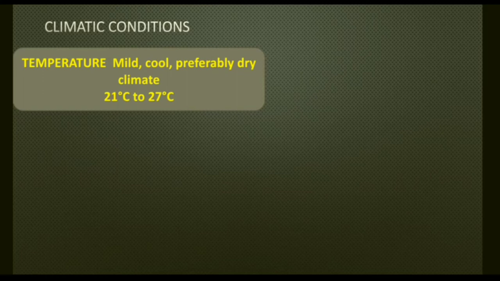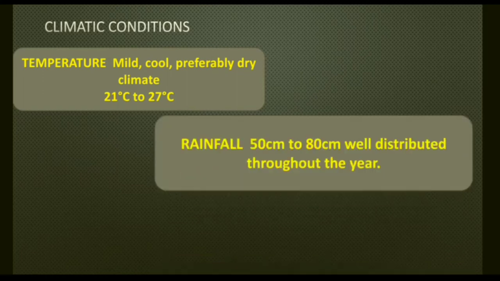Rainfall should be between 50 to 80 centimeter and should be well distributed throughout the year. But stagnant water and excessive rain both are harmful for the crop. At the time of flowering, there should be no rainfall, otherwise the crop will be destroyed.